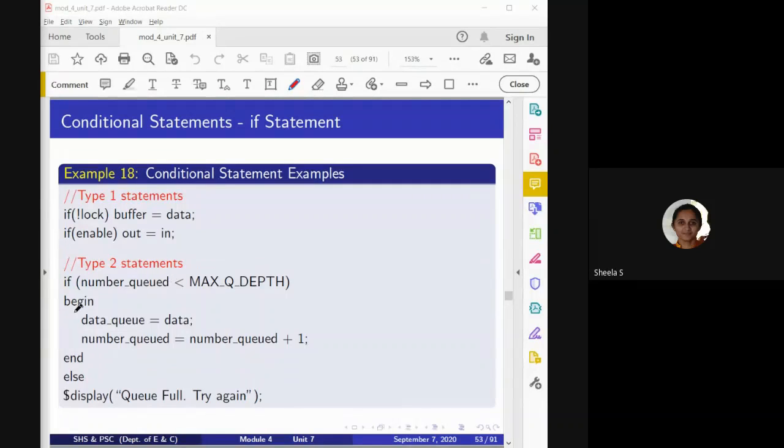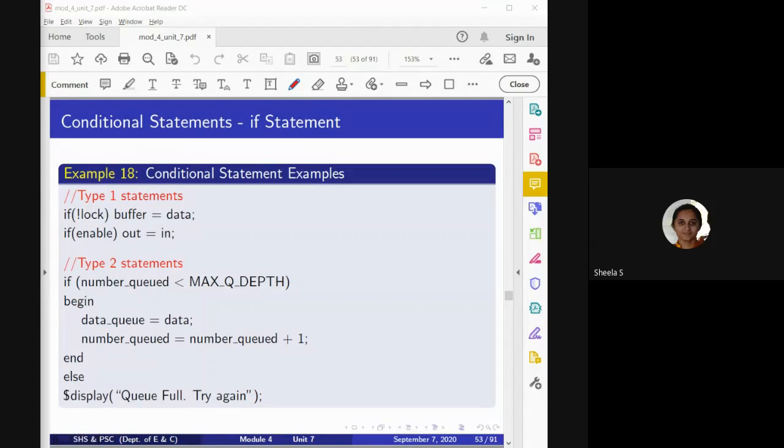So that is why here we check whether the number_queued is less than maximum depth. If this condition is true, it will receive the data and give the corresponding queued number. Otherwise, if this condition is false, meaning the number queued is greater than or equal to the depth, in such a case it will display "q is full, try again". So the complete buffer has been filled and there is no extra memory to save the data, so we can tell that q is full.